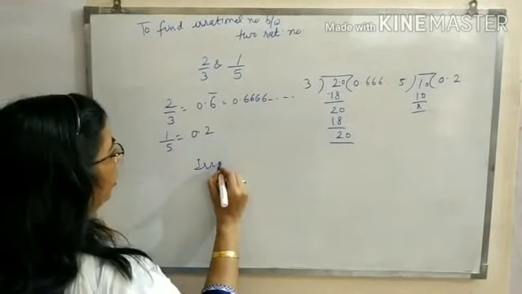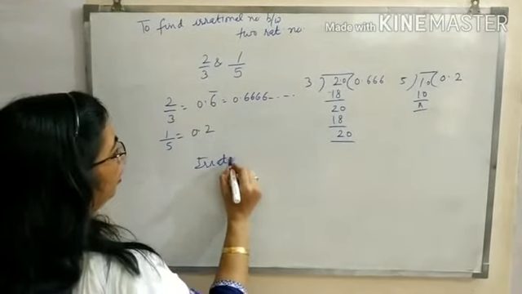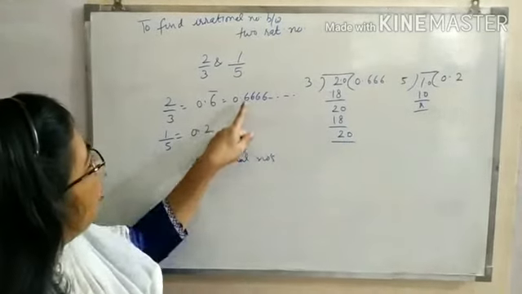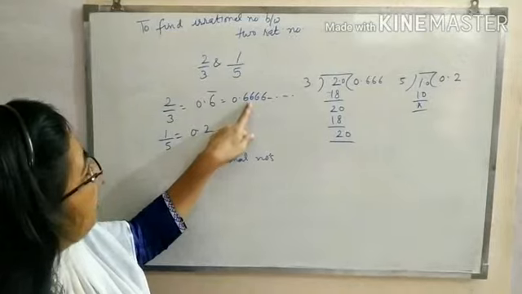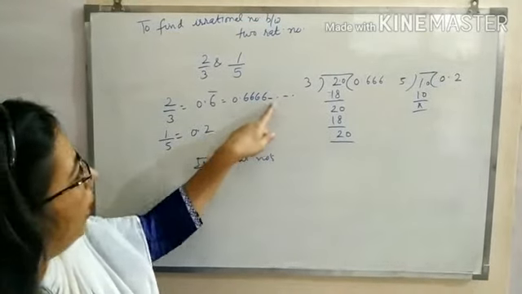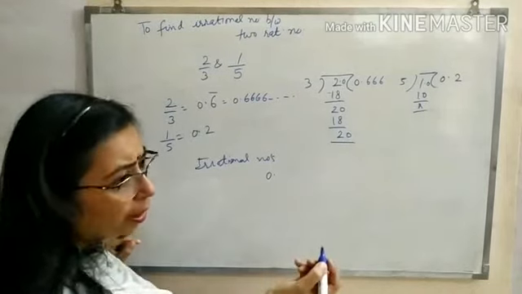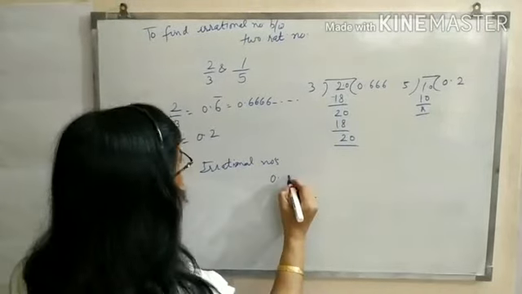Irrational numbers between these two will be, as you can see, between 0.2 and 0.666 which is carrying on. You can write any two irrational numbers which are non-terminating and non-repeating.